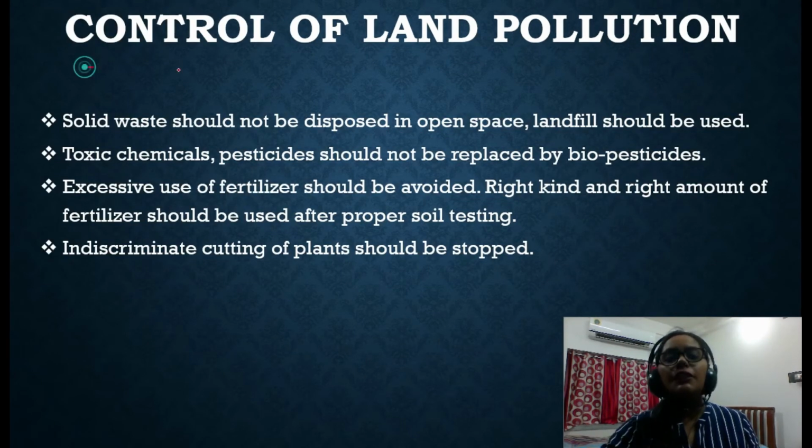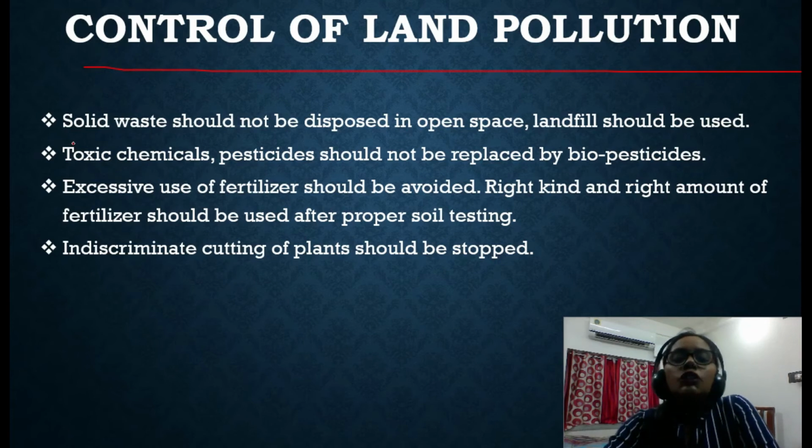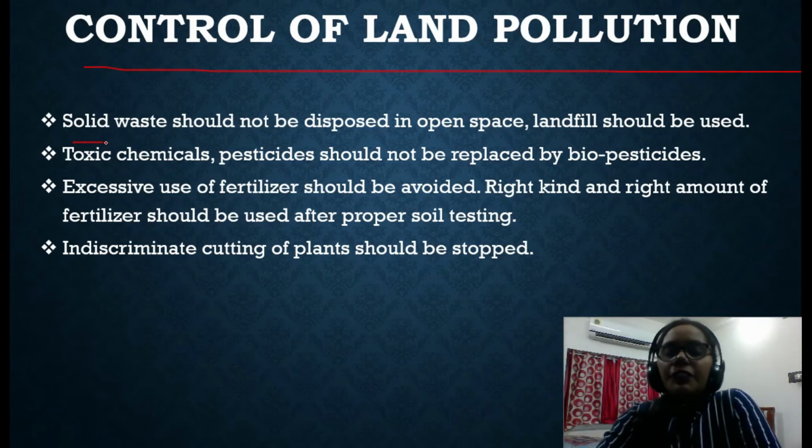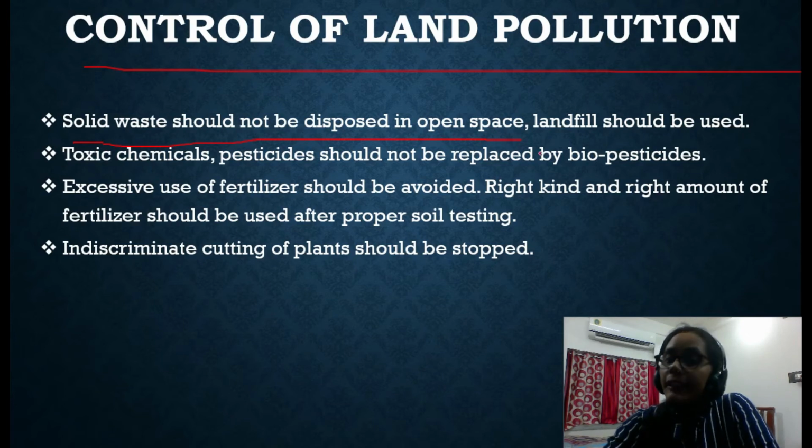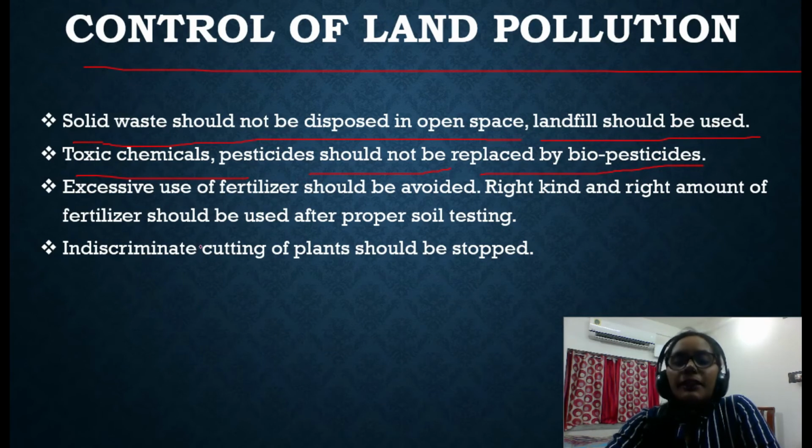Now, how to control this land pollution? For solid waste, you can already guess what steps we can take. The solid waste should not be disposed of in open space. Landfill should be used. Toxic chemicals and pesticides should be replaced by biopesticides.